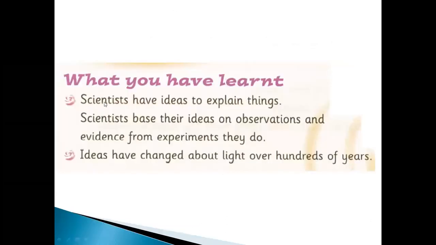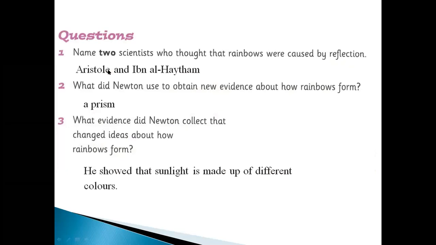Okay, boys, what you have learned in this lesson: we talked about rainbows, and how one light changes into seven different colors. Scientists have ideas to explain things. Scientists base their ideas on observation and evidence from experiments they do. They do experiments many times, and then they make their theory. Ideas about light have changed over hundreds of years. Okay, boys, question and answer.